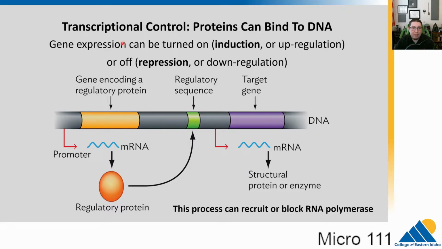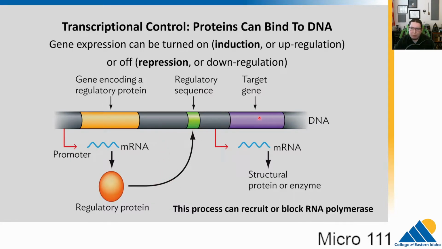These proteins might either turn on transcription, we would call that induction or upregulation, or the proteins, if they bind, they might turn off gene expression. They might be repressors or downregulators. It really depends on the sequence and the region that we're talking about. These regulatory proteins are encoded by yet other genes, so it becomes very complicated very quickly.